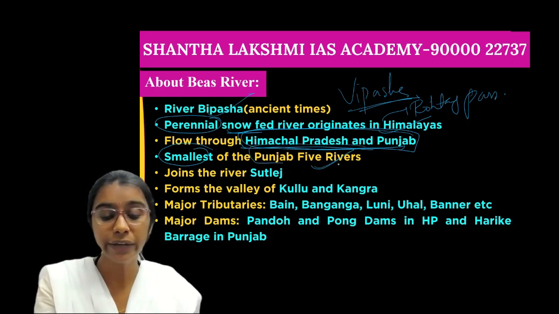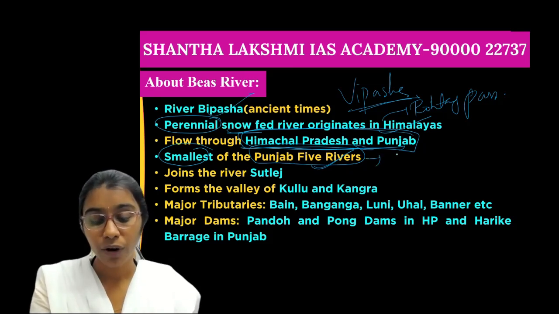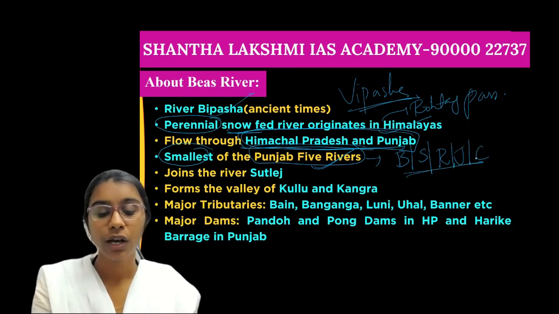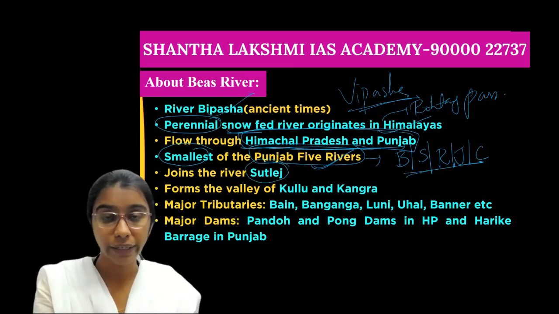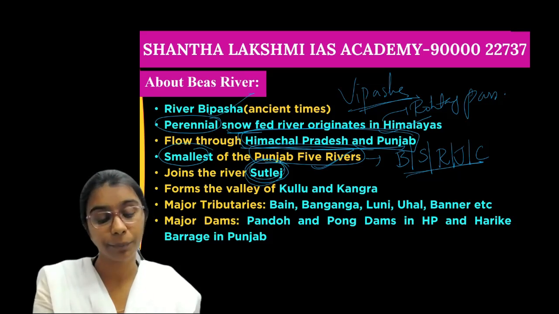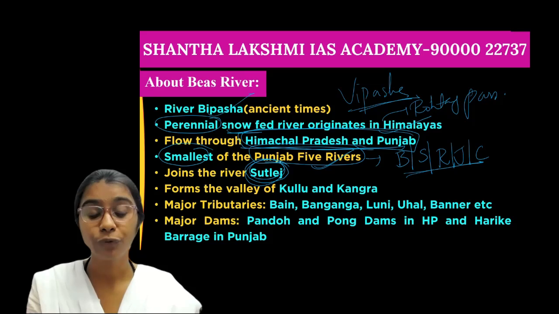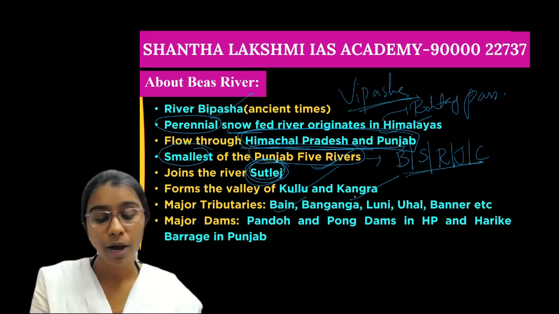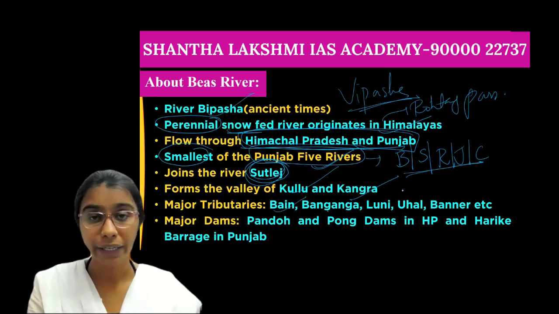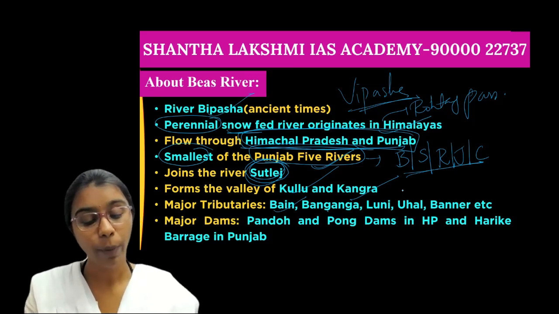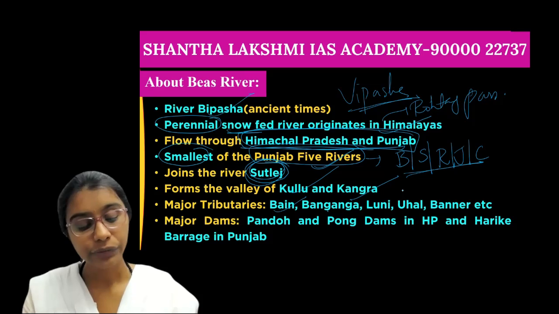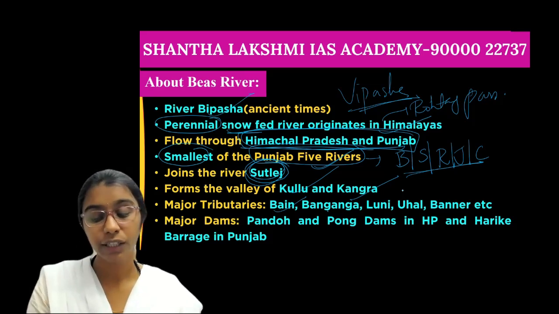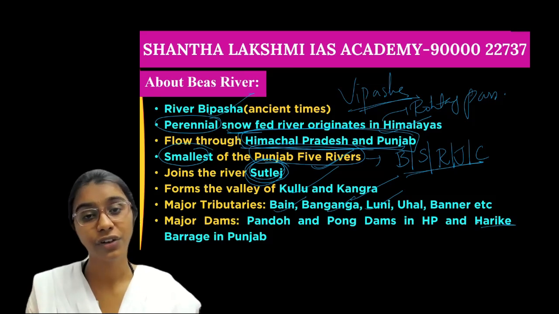So what are the Punjab five rivers? That is Beas, Satluj, Ravi, Jhelum, and the Chenab. Out of these five rivers of the Punjab, Beas is the smallest river, and it joins the river Satluj in Punjab. This river Beas also forms the famous Kullu and Kangra valleys. Its major tributaries include Bain River, Banganga, Luni River, Uhl, and Parbati River, etc. Its major dams include the Pandoh and Pong dams in Himachal Pradesh, as well as the Harike barrage in Punjab, which is at the confluence of this Beas and the Satluj River.